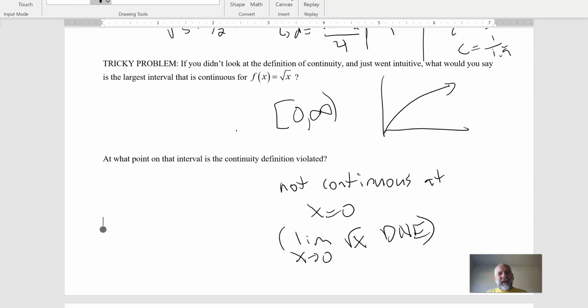But this seems kind of silly, right? I mean, you look at it and you could say, well, boy, it seems like at 0, it's continuous, like this whole thing is continuous here. So yeah, the rules are kind of a pain to us. What we're going to do in the second video is look at how we can modify our rules so that we can say it's continuous at 0. But this is a good time to take a break. So I'll pause it and we'll come back and expand our definition of continuity so that we can deal with this kind of situation.